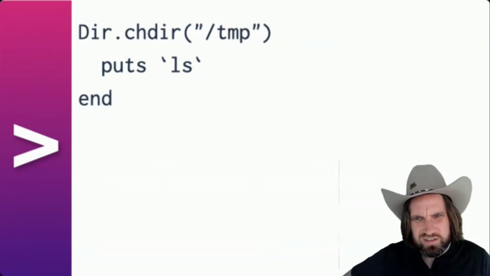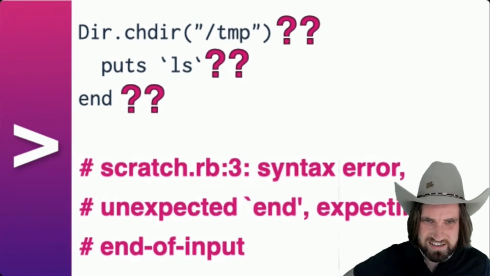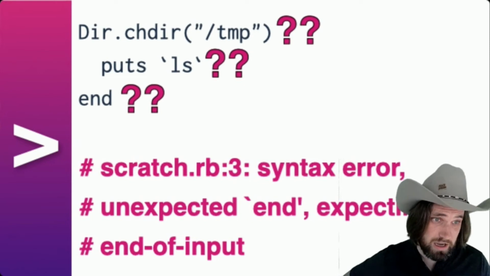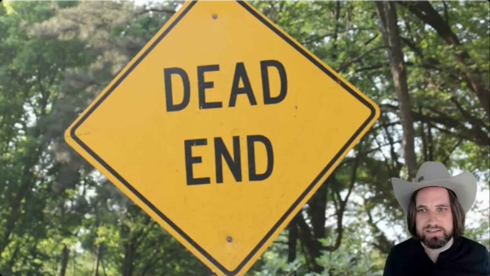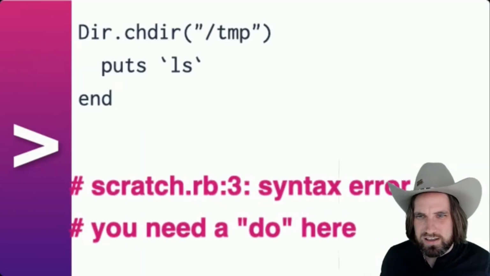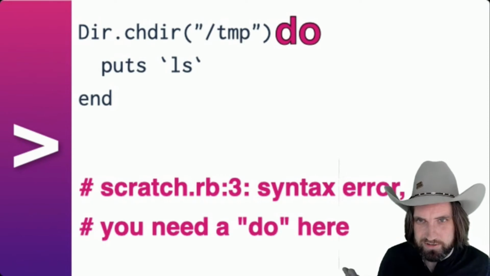But what about this code? Syntax error. All right, where's the syntax error? It says it wasn't expecting an end. Okay, but where's the problem? You might as well just throw up a giant sign that says dead end. The error points to the last line, but the problem is actually on the first. I'm missing a do here.